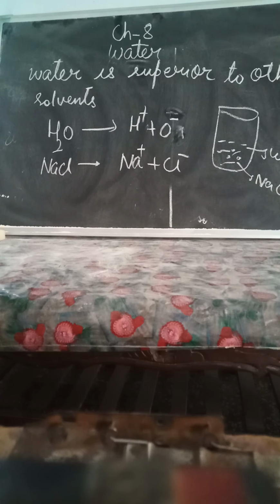Many other examples are also given in your book, like sodium sulfate and magnesium sulfate. All these radicals dissolve in water. So all the salts can be dissolved in water. And a number of bases like sodium hydroxide, potassium hydroxide and calcium hydroxide are also soluble in water. They are also made up of radicals.